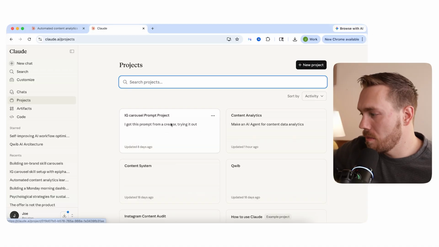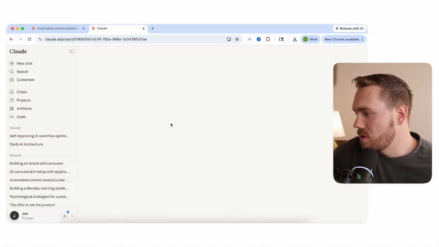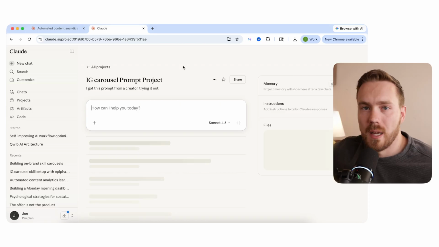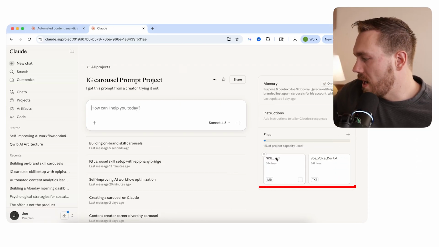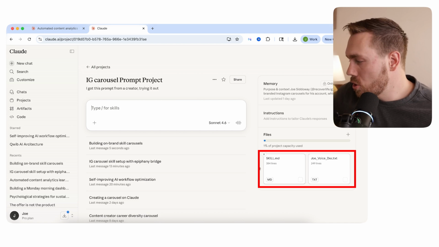So for example, Instagram carousel prompt project, right? So I found another creator and I wanted to test out their carousel prompt. And so I built a skill MD file and my own voice document. These are two files that do two different things, and we're gonna build those today.